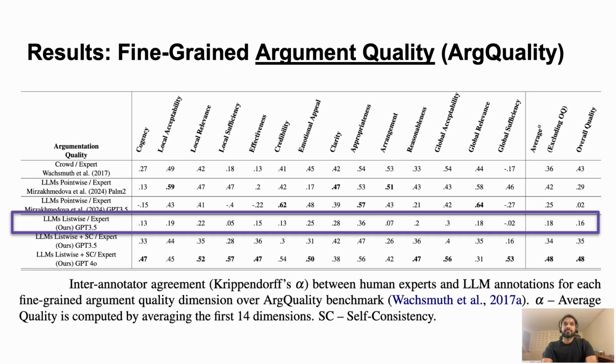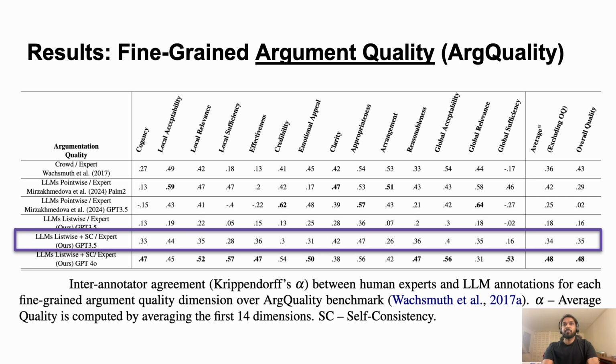Okay, so now let's look at the results. So here we present the inter-annotator agreement between human experts and LLM annotations for each fine-grained quality dimension. On the ARC quality dataset, we find that when we employ a listwise approach with GPT 3.5, we obtain better overall quality than a previous pointwise implementation. And employing a listwise approach with self-consistency further improves overall quality as well as most of the individual dimensions.